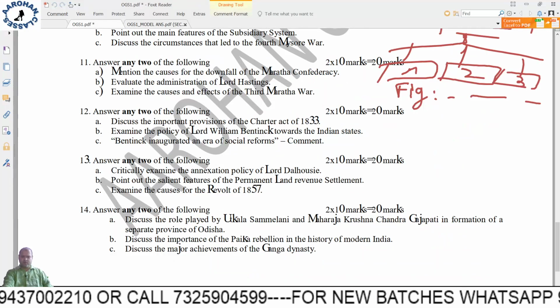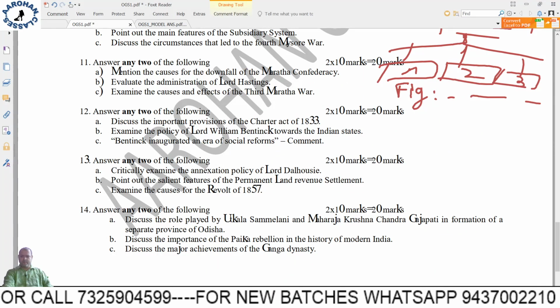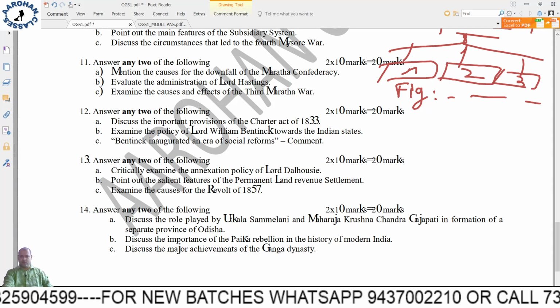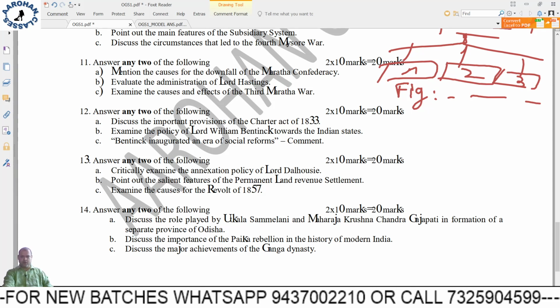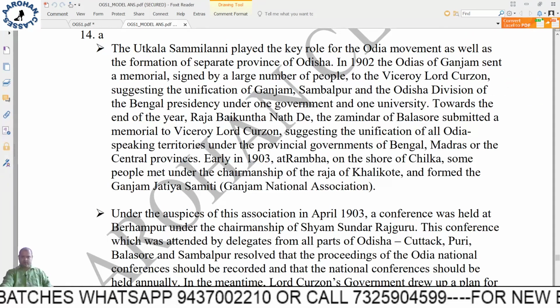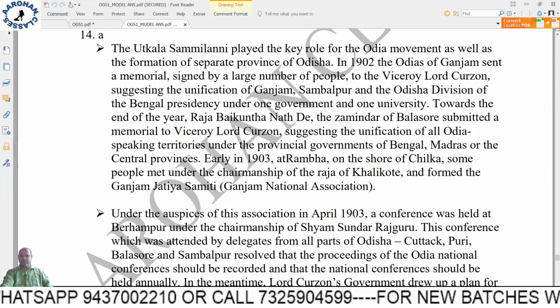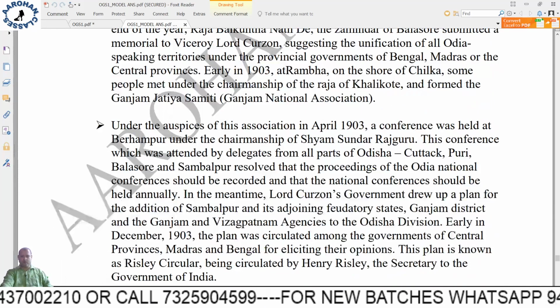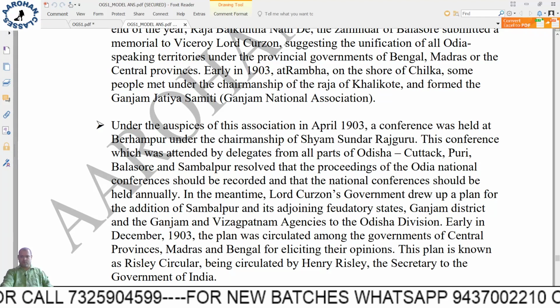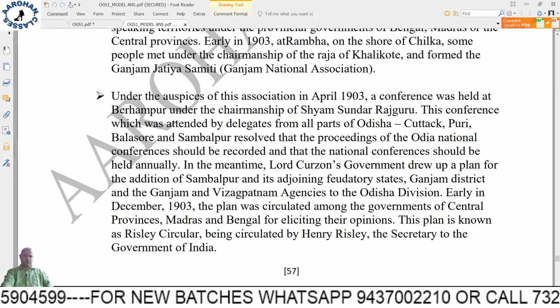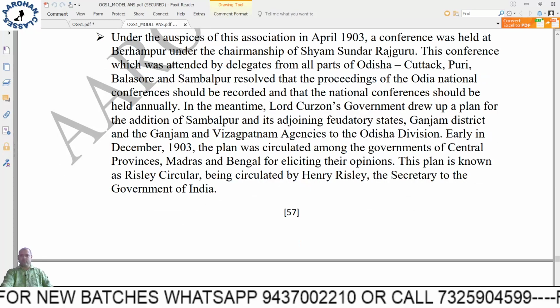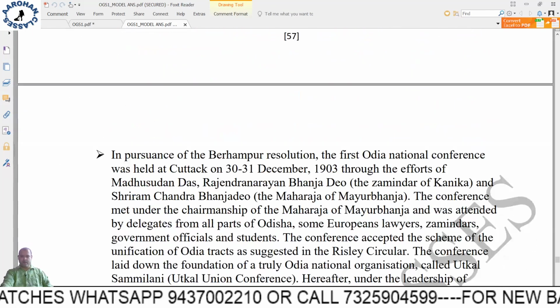Next, question 14. Discuss the role played by Utkal Sammelani and Maharaj Krishnachandra Gajapati in the formation of the separate province of Odisha. Okay, so Utkal Sammelani played a very important role, the Utkal Union in that sense you can say. The details are given here, you can go through that.